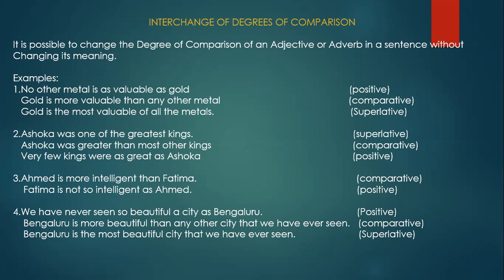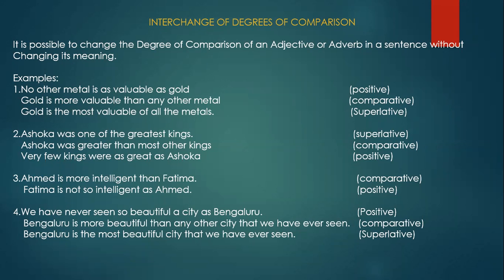That means only very few kings were as great as Ashoka. Here, the positive form is used, as great as. That is the positive.